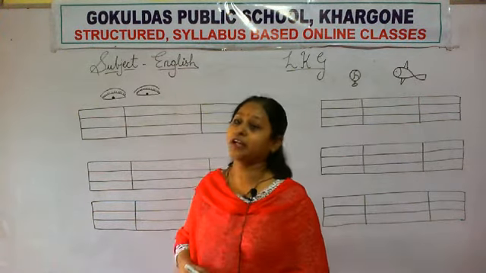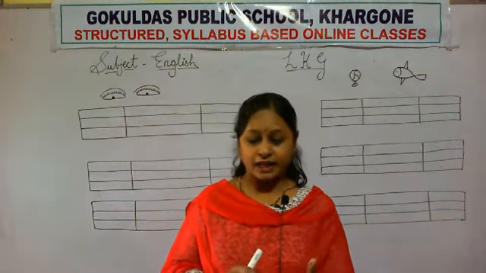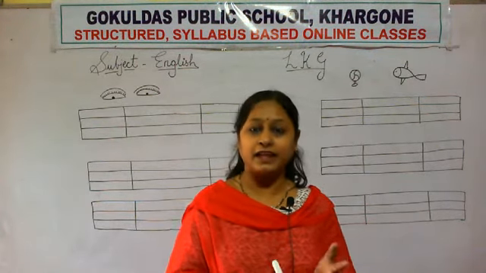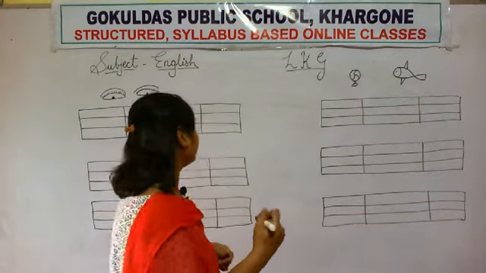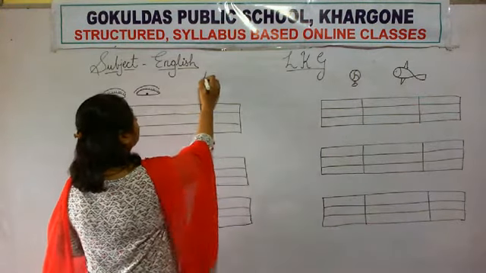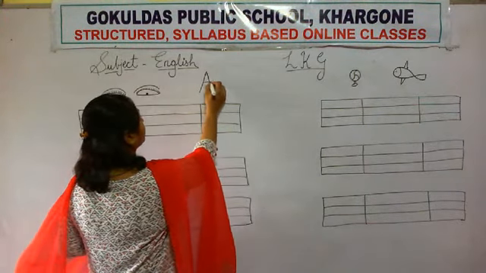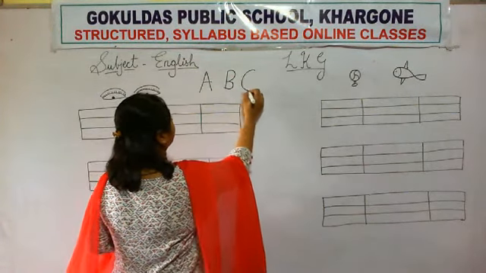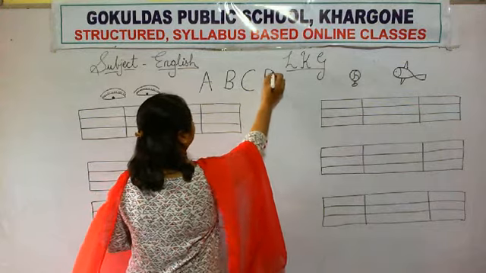English. Okay. Today we have learned how to write, how to make formation of A, B, C, D. Okay.